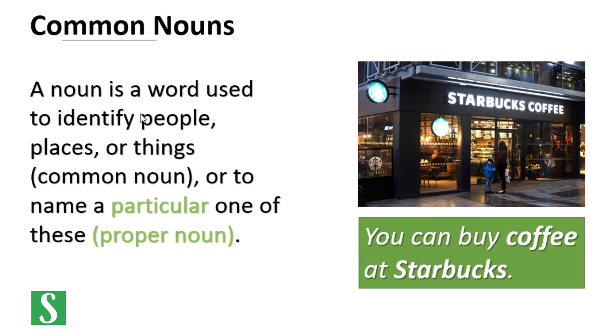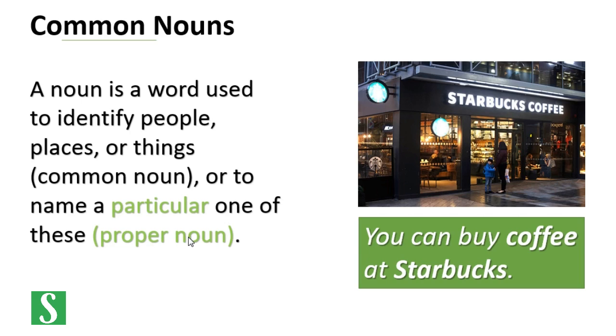Let's get started. Okay, so a noun is a word used to identify people, places, or things. These nouns are called common nouns. Or a noun is a word used to name a particular one of these. And that is called a proper noun.